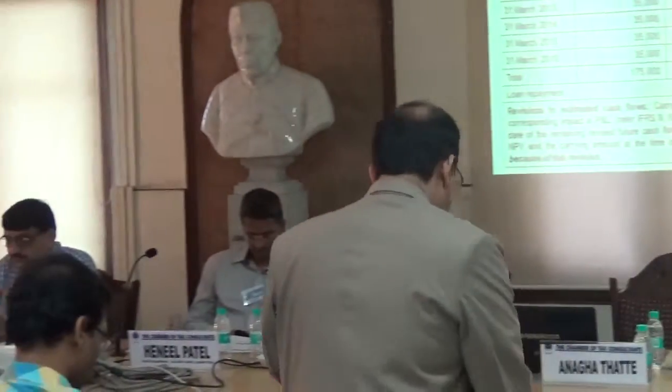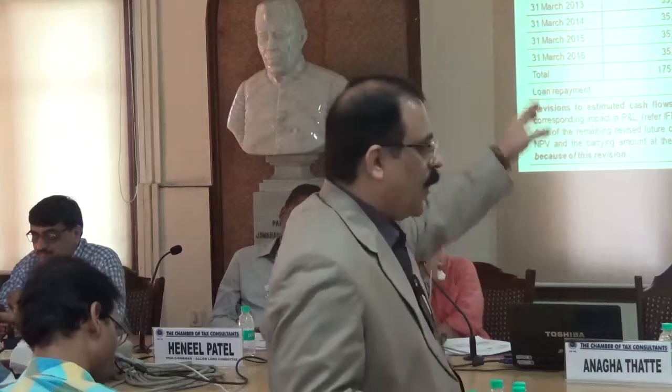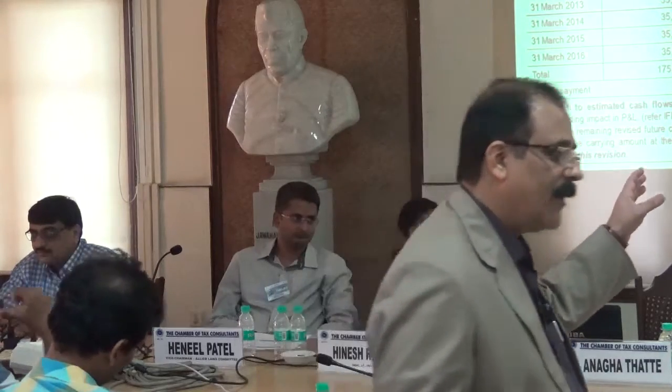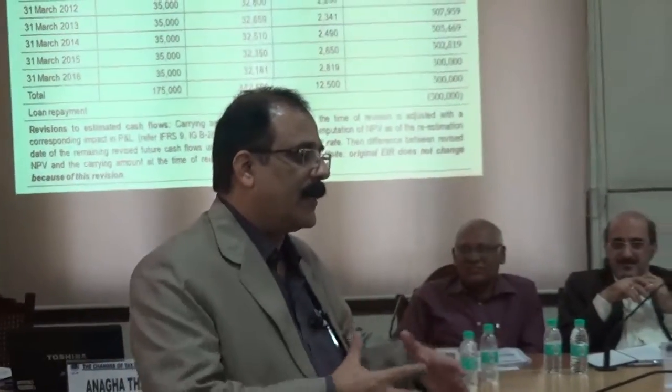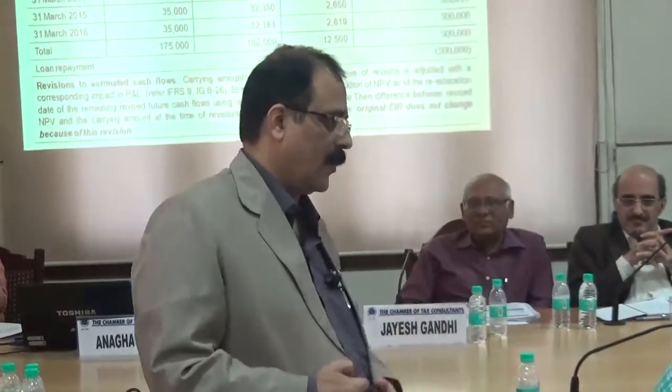The similar table will come out. It's not that difficult. In case of floating interest rate, I have to keep changing every year. See, that is one of the challenges actually. In case of floating interest rates, you will not be able to establish this every time. But the standard currently does not give very clear guidance on what should be done in that scenario.